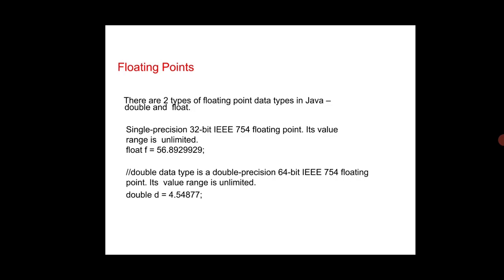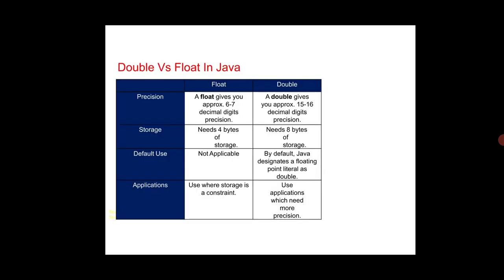Then floating point has float and double. For float we have a 4 byte value. For double we allocate an 8 byte value. So if you need the highest precision you can use double. This is the difference between float and double.